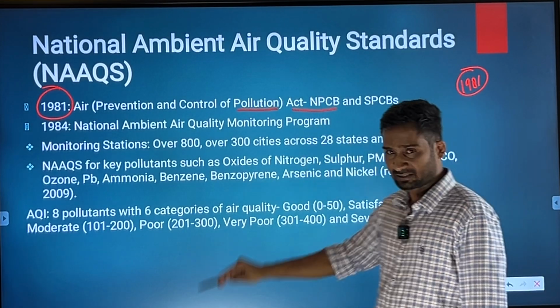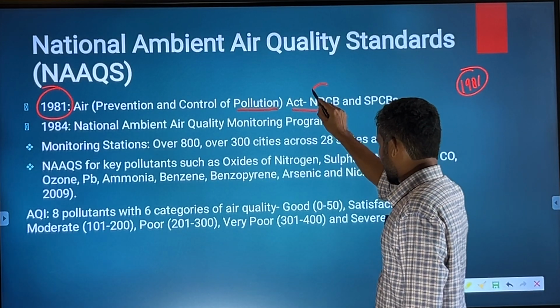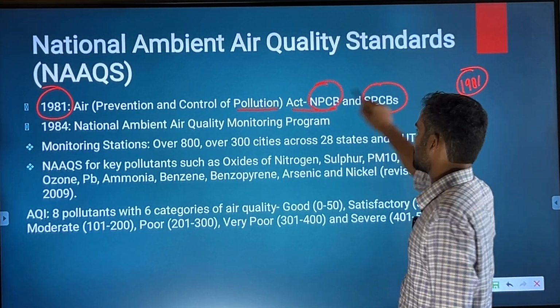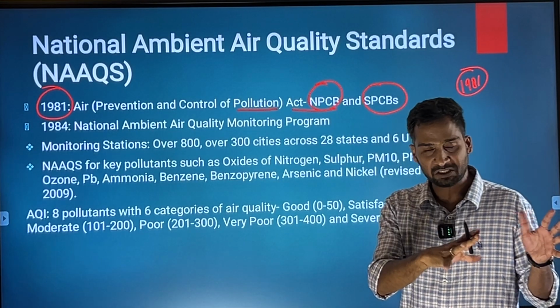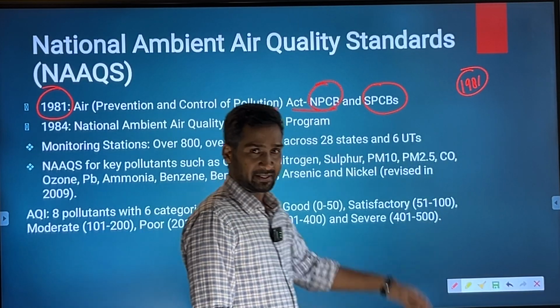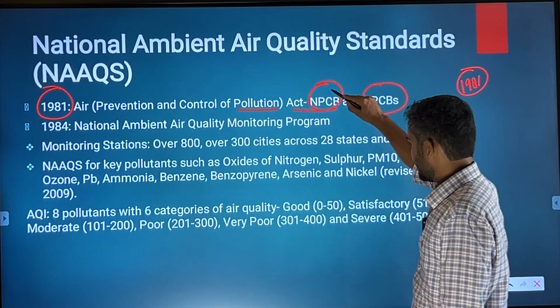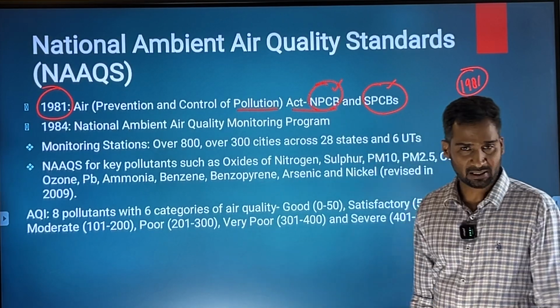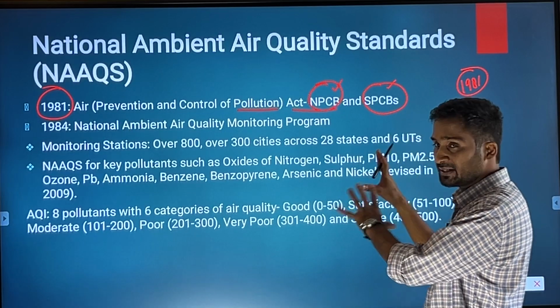Under this act, National Pollution Control Board and State Pollution Control Boards at the national level as well as at the state levels have been created.